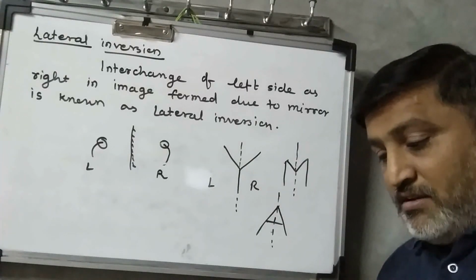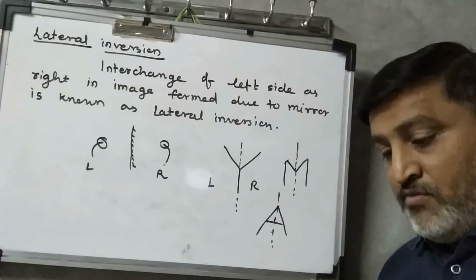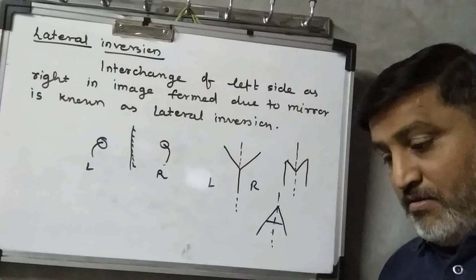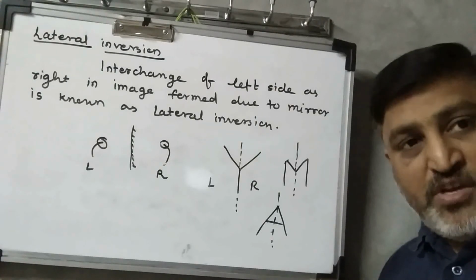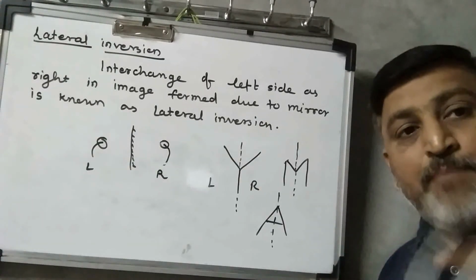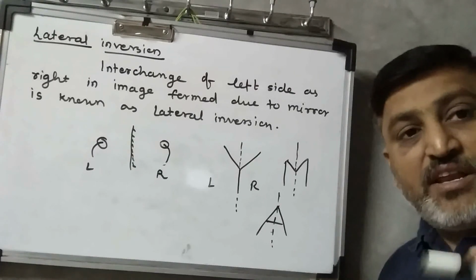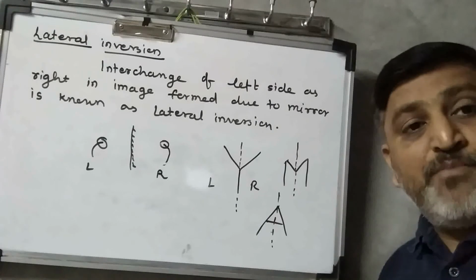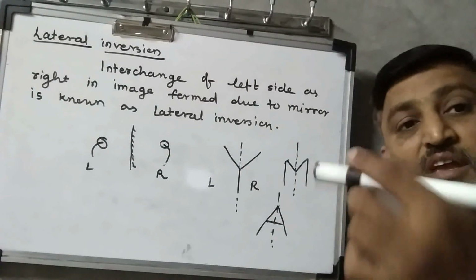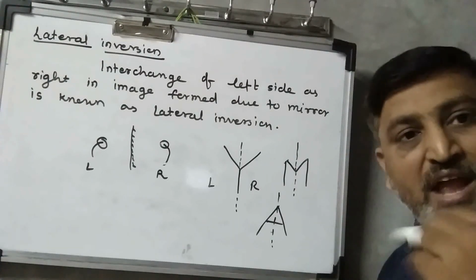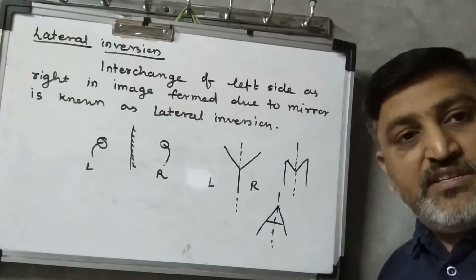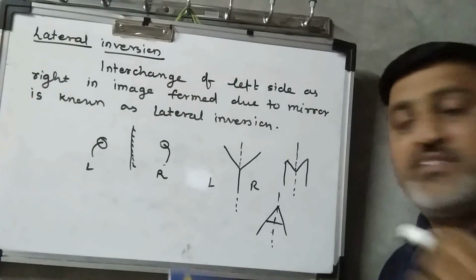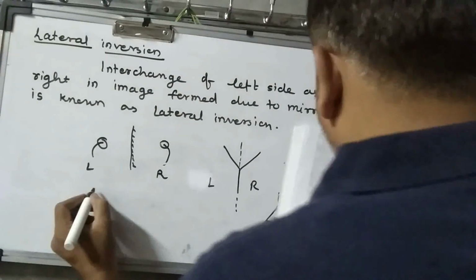Third point is that because of this lateral inversion, the word ambulance is written in inverted form. Okay, the word ambulance is written in the inverted form, so the driver in front of the ambulance can see in the mirror AMBULANCE in a proper way.